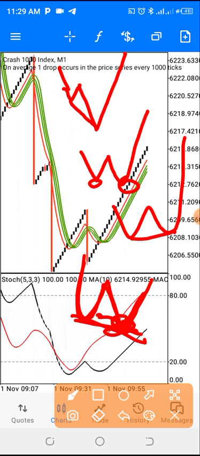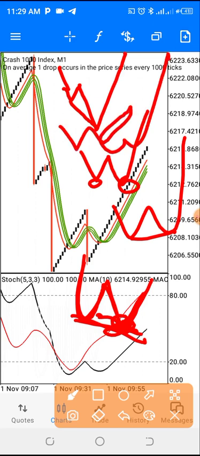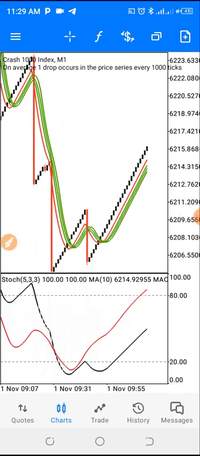The continuation divergence shows that the trend is going to continue, a pullback before the trend continues. I've forgotten the second one, I don't remember it.